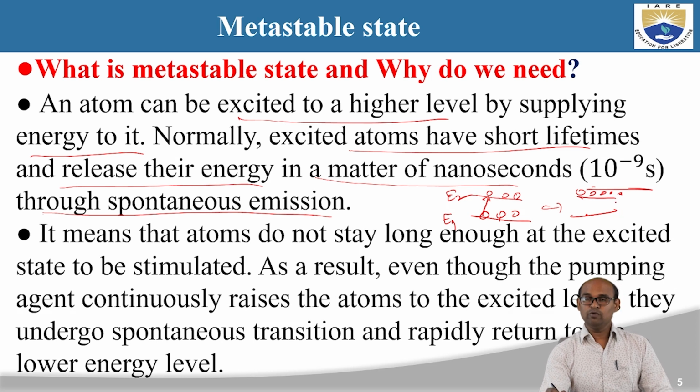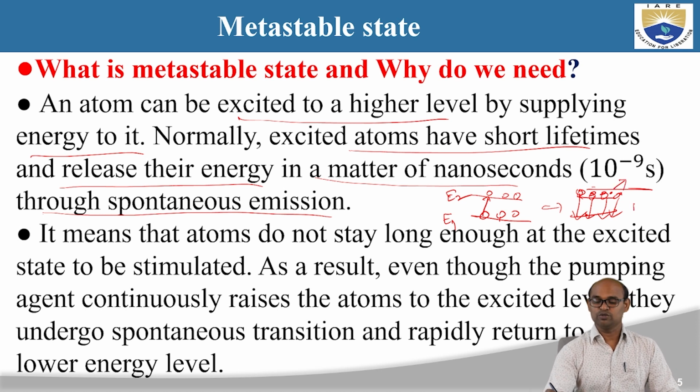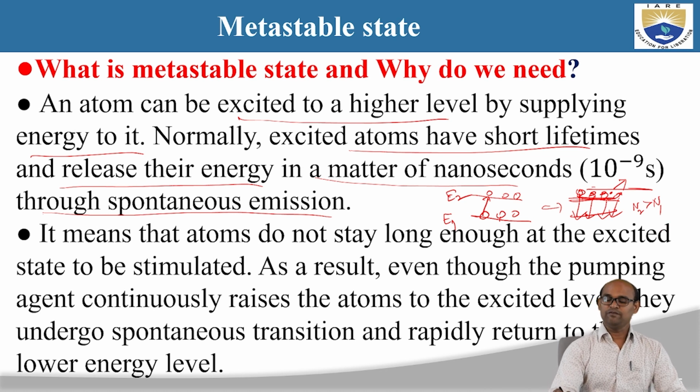But before we achieve the population inversion condition, all the atoms in the excited state are going to decay to the ground state in 1 nanosecond. So we are not going to achieve population inversion if we excite the atoms from the ground state to a normal excited state, because the lifetime of an atom in the normal excited state is 1 nanosecond.